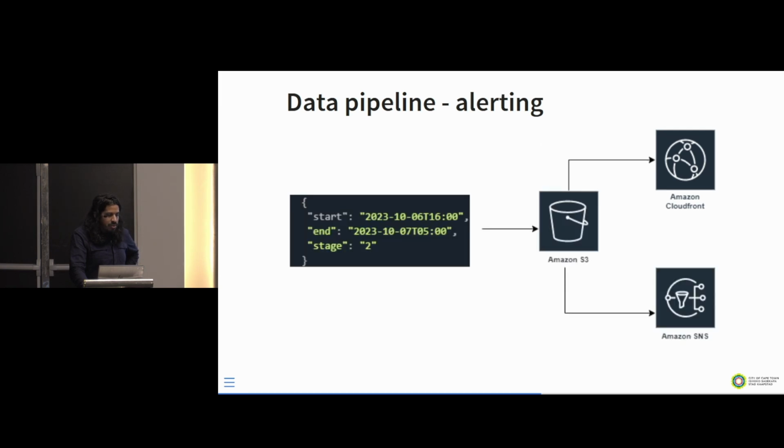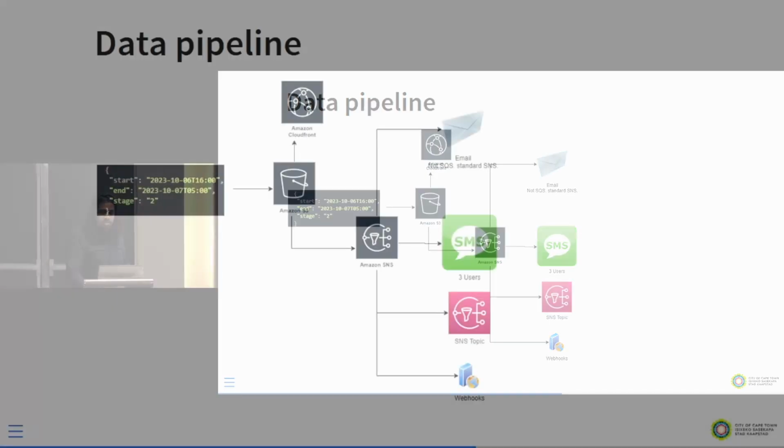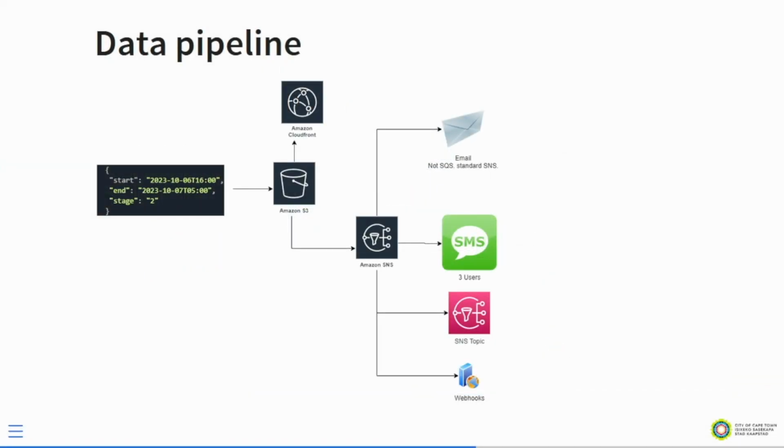The next step, what we decided to do, is we tried to hook it up to Amazon SNS, right? We were looking for something lightweight, something that scales really well, and that also won't affect our cloud bill in a crazy way for these 4.6 million residents. Amazon SNS has different interfaces to broadcast the updates. One of them is email, and it's not SQS, it's just standard SNS email. It's free up to a certain amount and quite low cost.